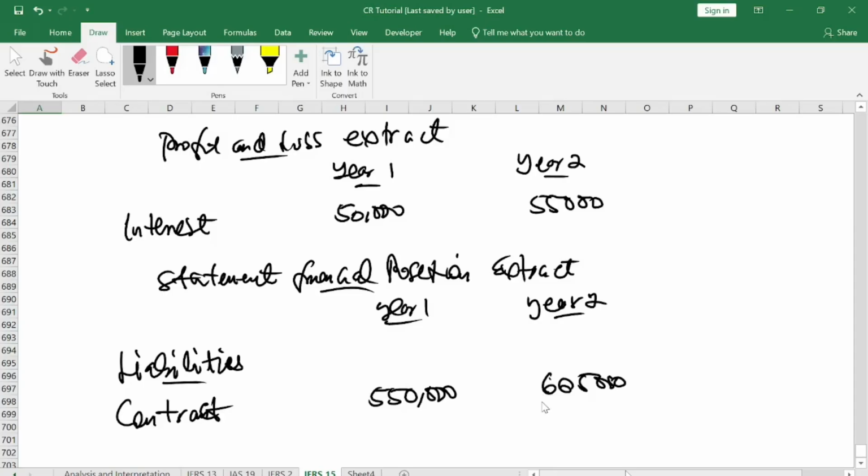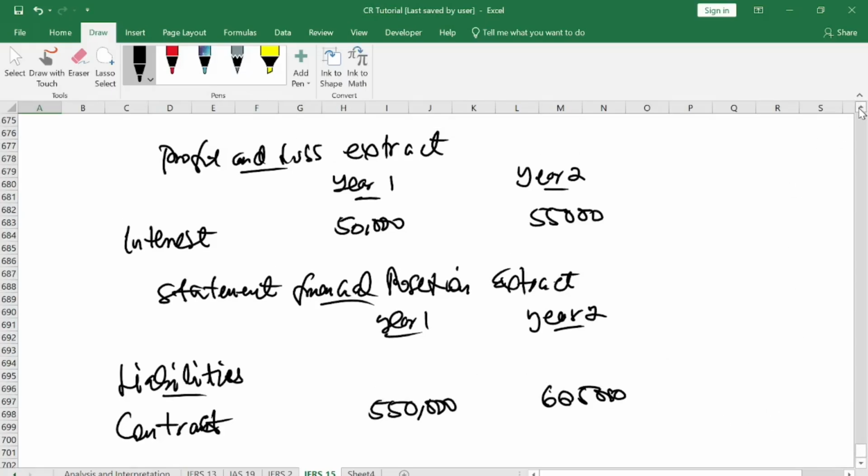So this is how you will report it at the end of the period. At the end of the day, when you deduct the interest from the liability, it will equal the same amount of 500,000 at the end of the year. So that is how we report under the advance payment.